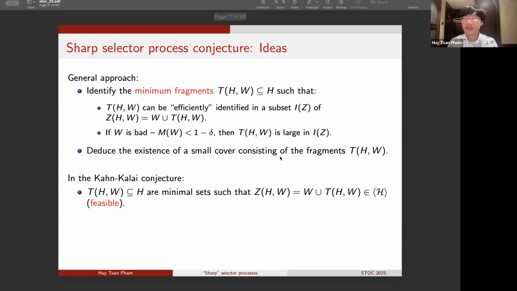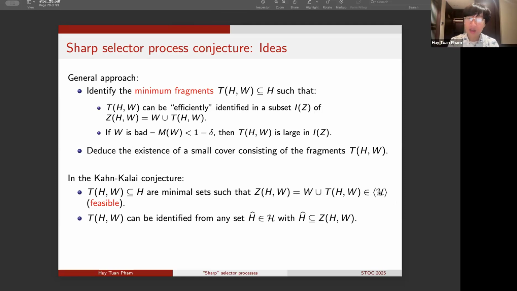So in the case of the Kahn-Kalai conjecture, we will just define T to be the minimal subset of H so that the set Z, which is the union of W and T, satisfies a simple feasibility condition, that is, that Z has to be contained in the property bracket H. And of course, for us, we care about the case where we say that W is bad whenever W doesn't have this property that we want. So W is not contained in bracket H.